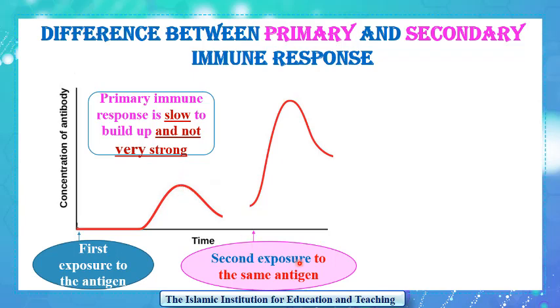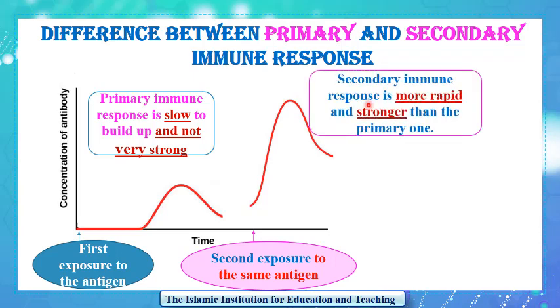While upon the second exposure to the same antigen, the concentration of antibodies increases quickly and directly to reach a maximum. After that, it decreases. Notice that the maximum concentration of antibodies produced during the secondary immune response is greater than that produced during the primary one. So what are the characteristics of the secondary immune response?